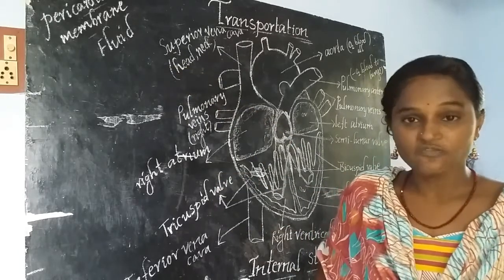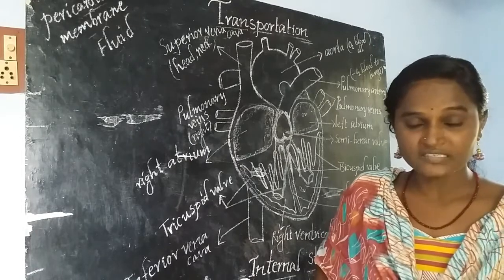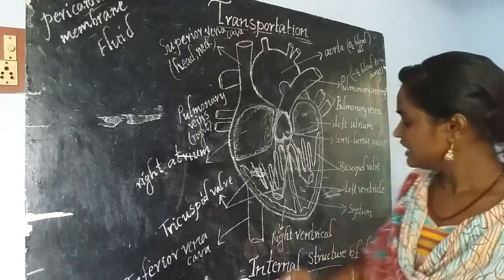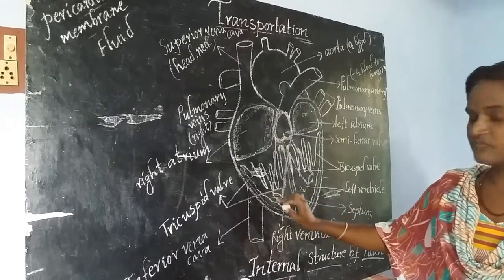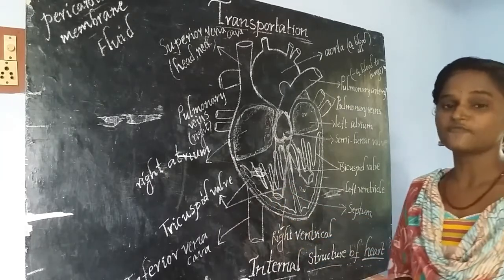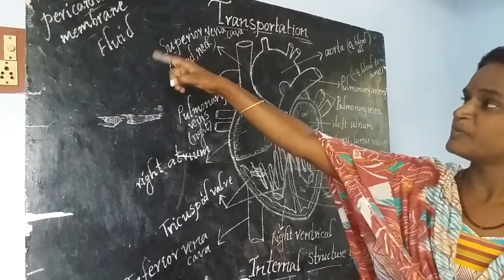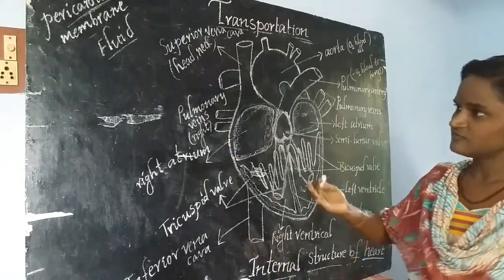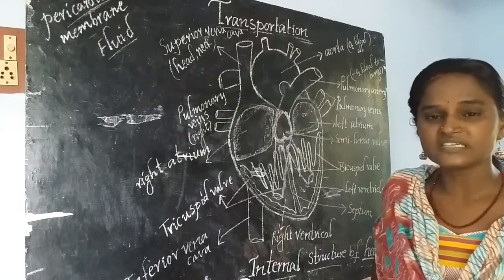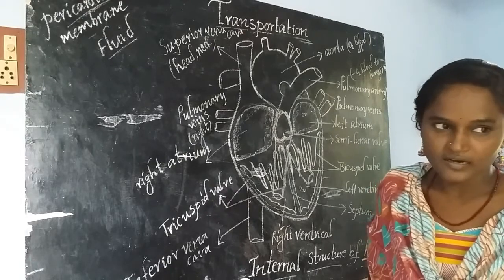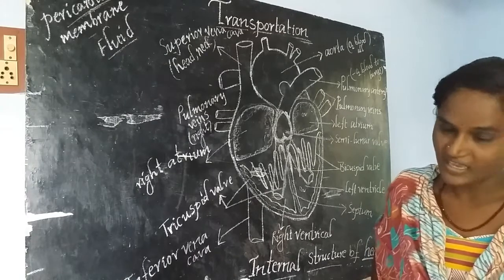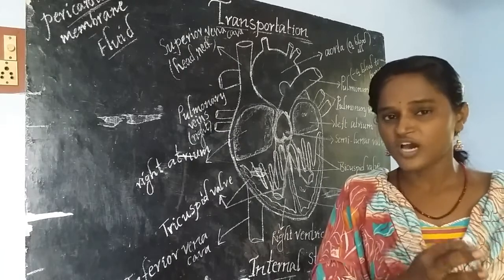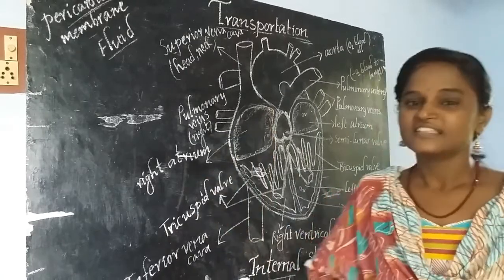Okay, the heart is covered by two membranes. The outer one is the outer pericardial membrane, and the inner one is the inner pericardial membrane. In between the two membranes, it is filled with a fluid, and that fluid is called pericardial fluid. Then what is the function of these pericardial membranes and fluid? They give protection to the heart from physical injuries.